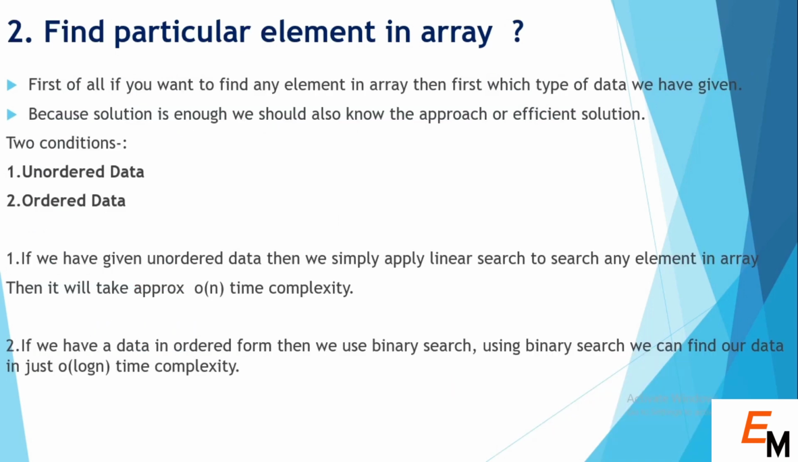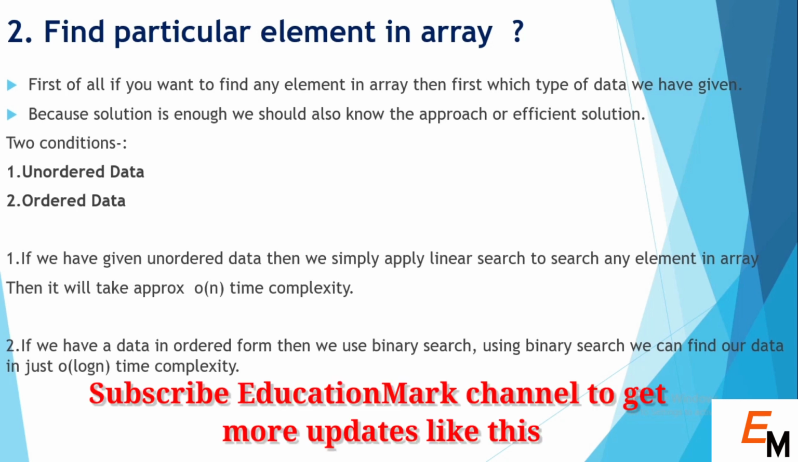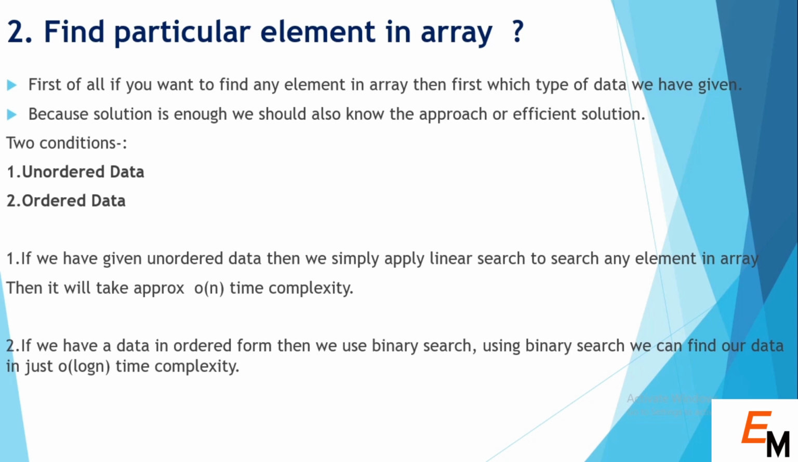So the second question is, find a particular element in an array. First of all we have to see which type of data we have been given, because a solution alone is not enough. We have to also give the approach and an efficient solution to the interviewer if you want to make an impression in front of him or her. Normally there are two types of data: unordered data and ordered data. If you have unordered data, then you normally apply linear search that will take O of n time complexity, and if you have ordered or sorted data, then you use binary search that will take only O of log n time.